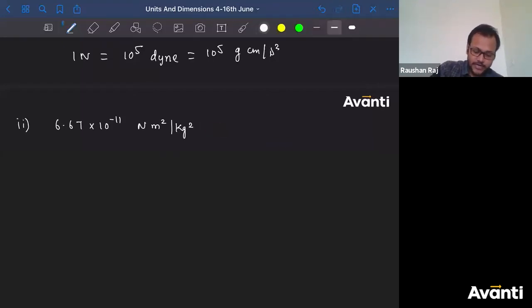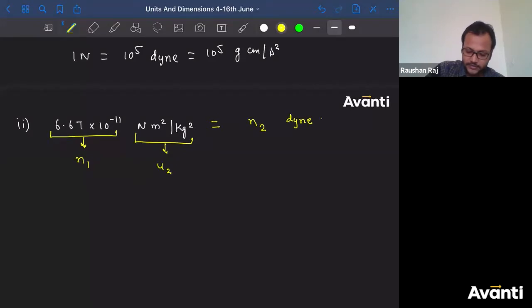Let me write this part as N1 and this is U1. Now this should be equal to N2 U2. I don't know the value of N2, but I know U2. The unit is dyne centimeter square per gram square. So this U2 is known to us.